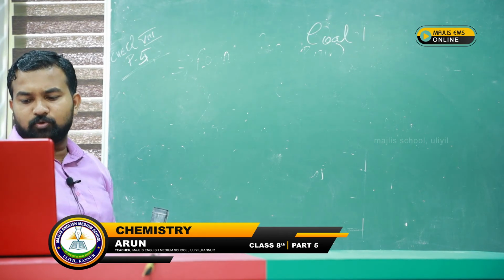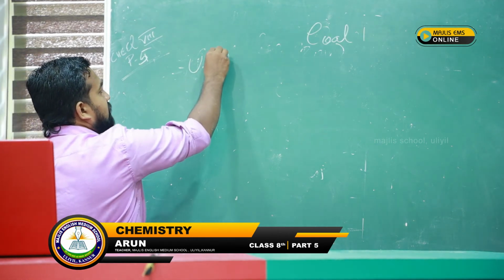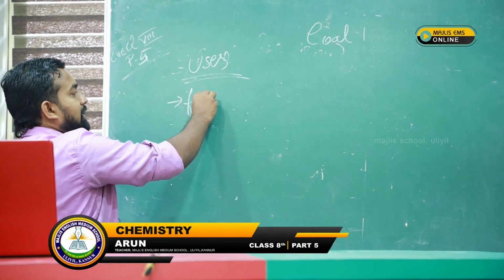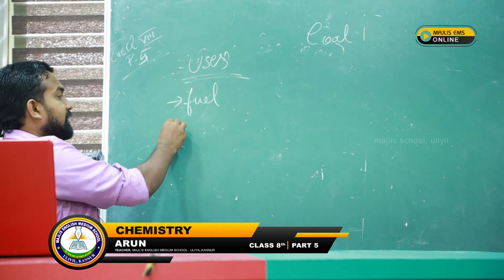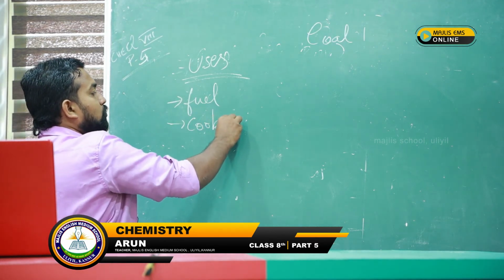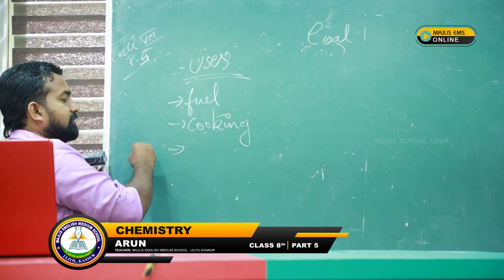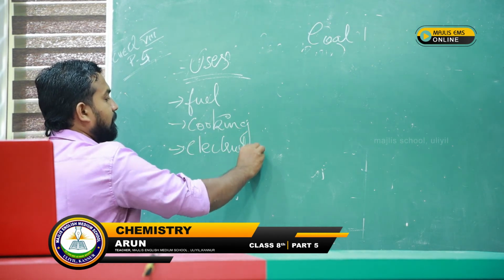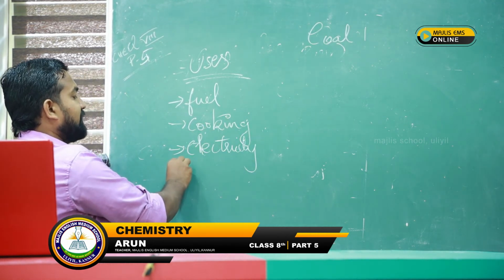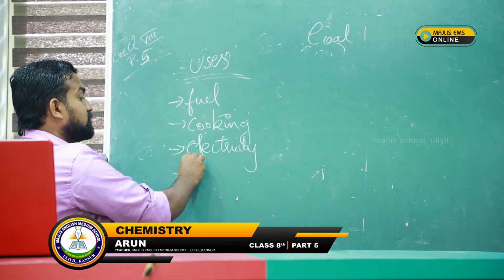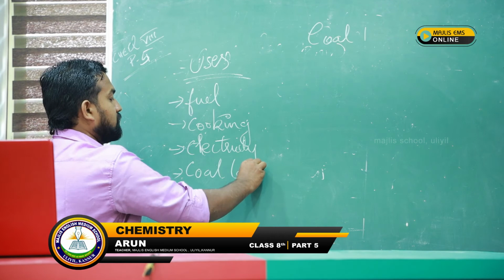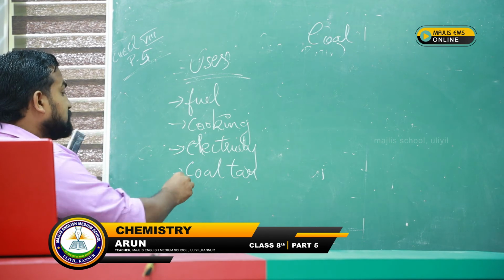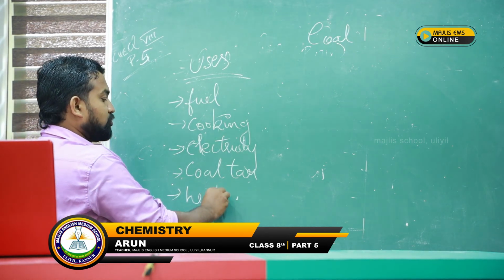And what are the uses of coal? I have told you the uses. The main use is that it is used as fuel. It is used for cooking purposes. It is used for production of electricity. It is used for coal tar. And it is also used for production of heat, because it is combustible.